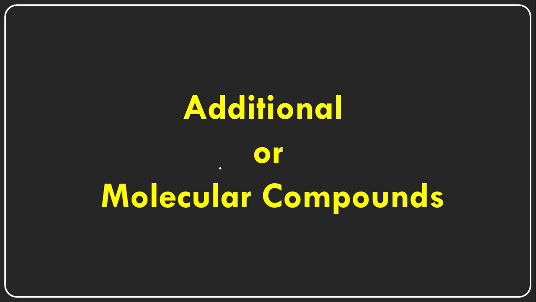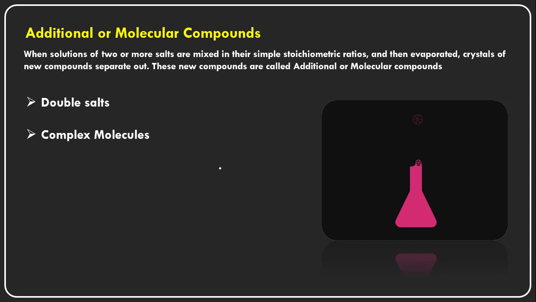The next one is the additional compounds or molecular compounds. So what are the additional compounds and molecular compounds? Let us see now. Additional compounds are formed when solutions of two or more salts are mixed in their simple stoichiometric ratios or in their molecular proportions and then evaporated, and the crystals of new compounds separate out. These new compounds are called additional or molecular compounds.